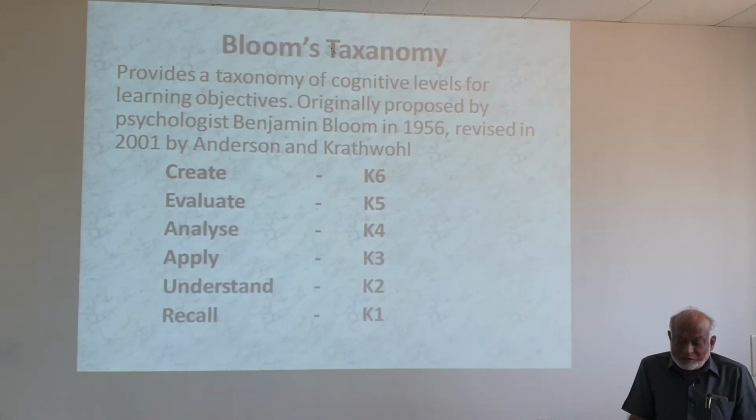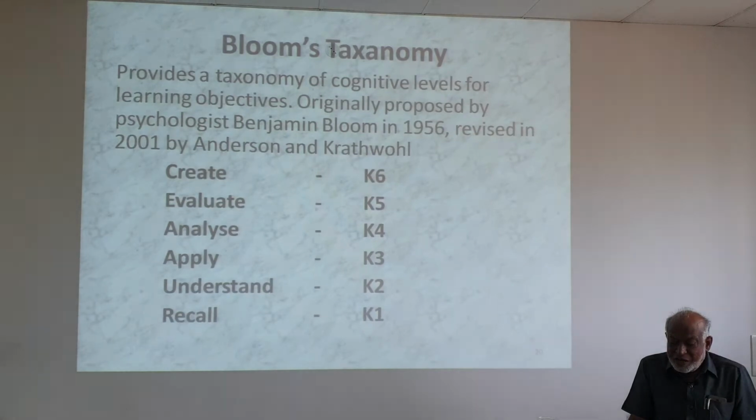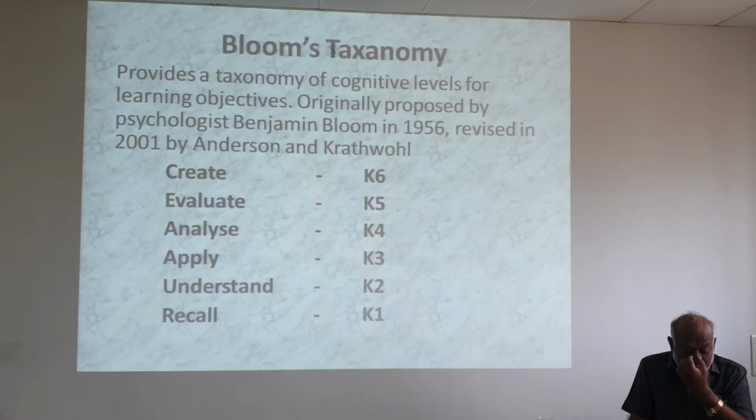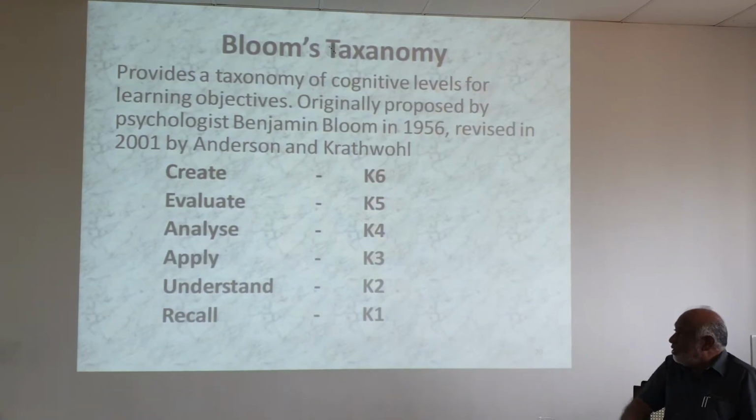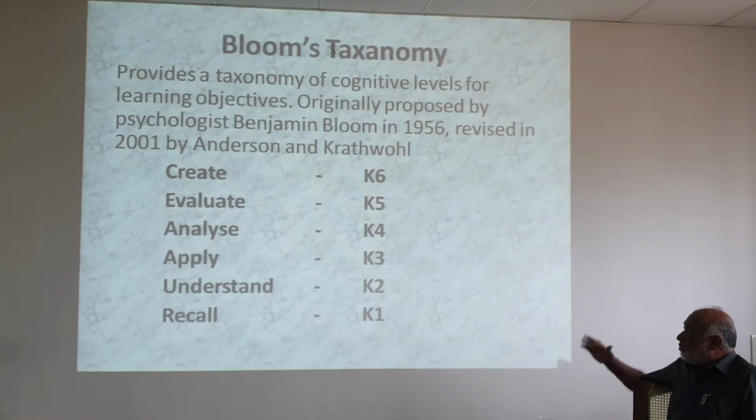Originally, this was suggested by Benjamin Bloom in 1956, a great psychologist, and his theory was applied in education. It was revised in 2001 by Anderson and Krathwohl. Bloom's taxonomy provides a classification of the cognitive levels of learning objectives. And here there are 6 points, and you must look from the bottom to top.